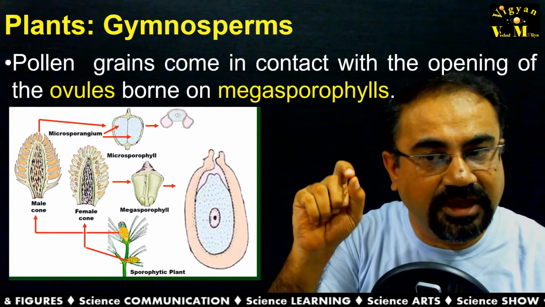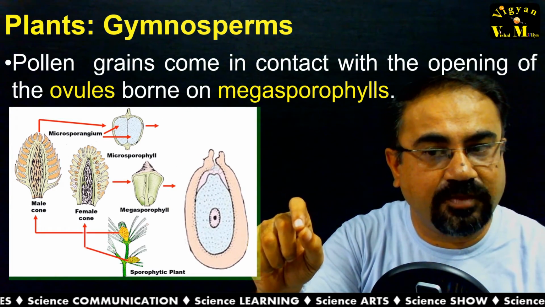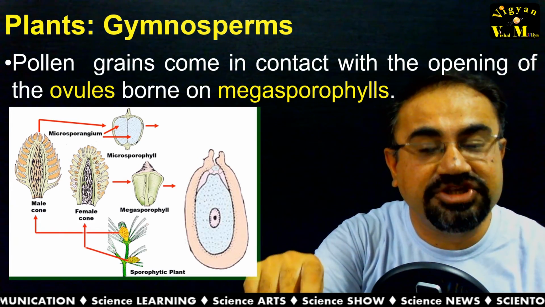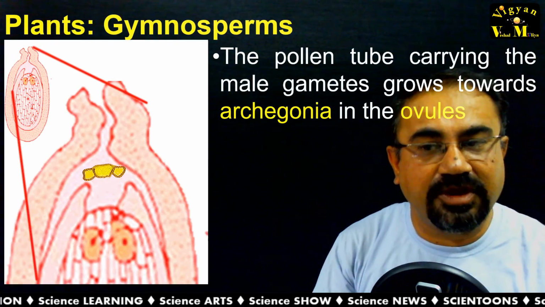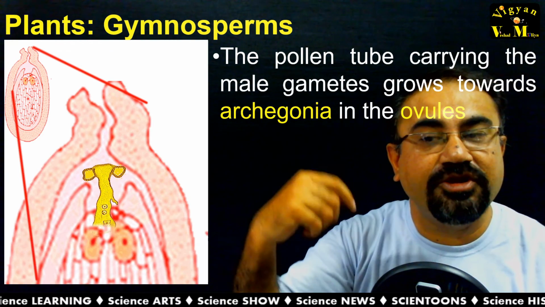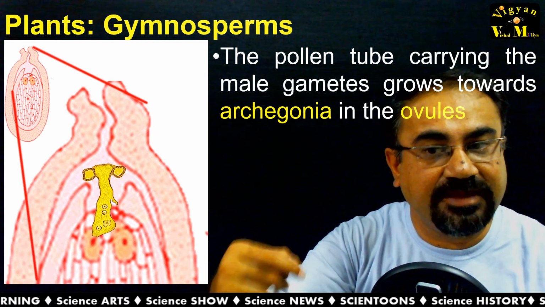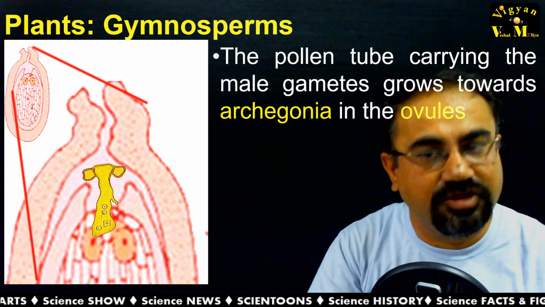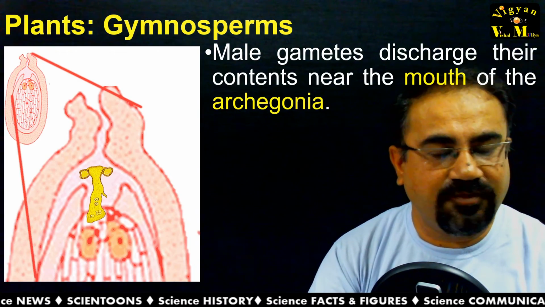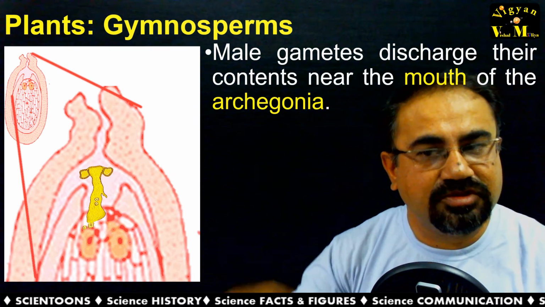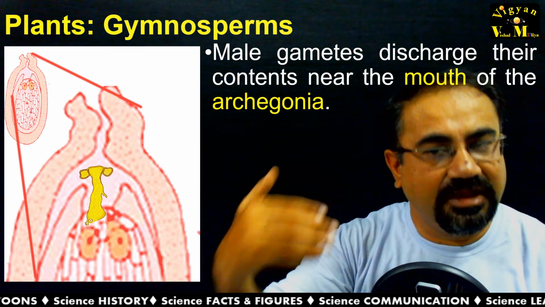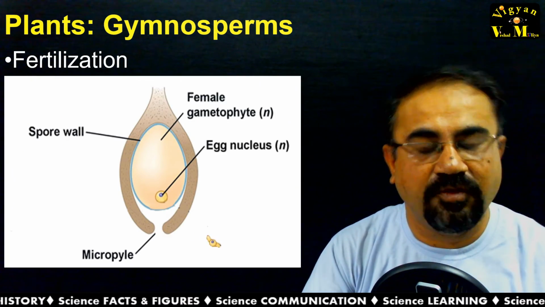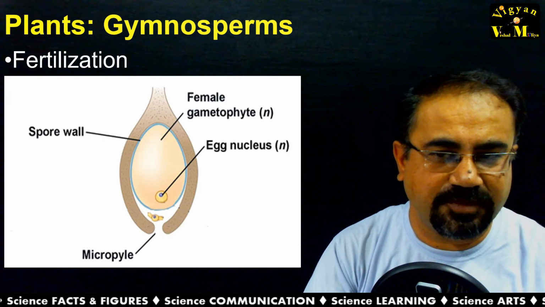When the pollen is coming to there, the pollen tube which is carrying the male gamete is growing toward the archegonia in the ovule, and male gametophyte is discharged through their content in the mouth of archegonia and releasing the male gamete for the fertilization process.